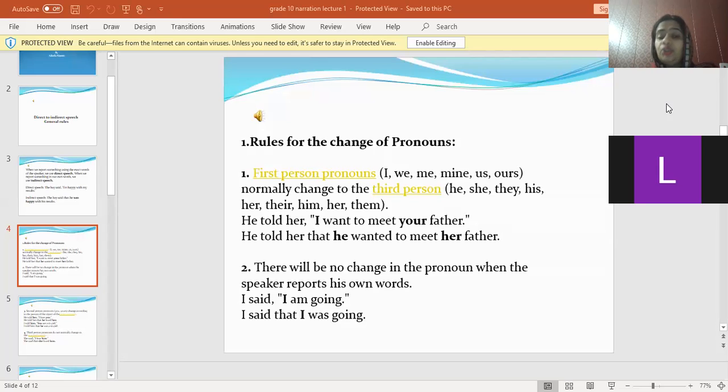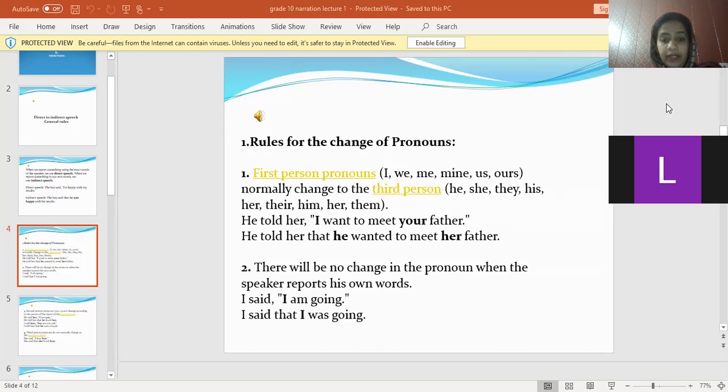Your is a second person pronoun and it changes according to the object, and the object in that speech is her. So I, the first person pronoun, changes according to the subject, and the second person pronoun changes according to the object. In this sentence, we have implemented both the changes: he told her that he wanted to meet her father.